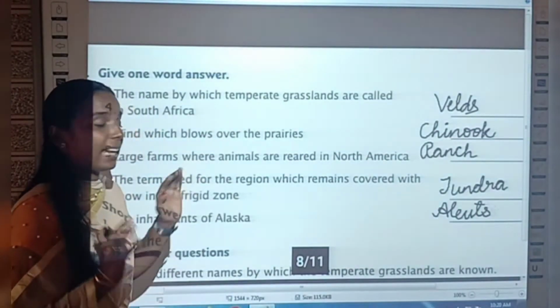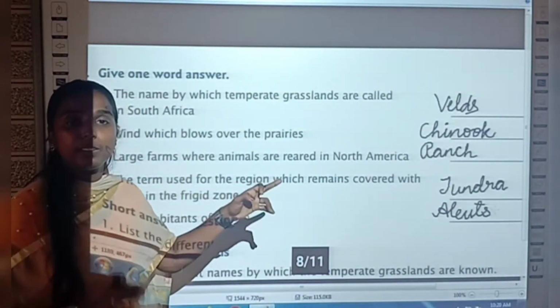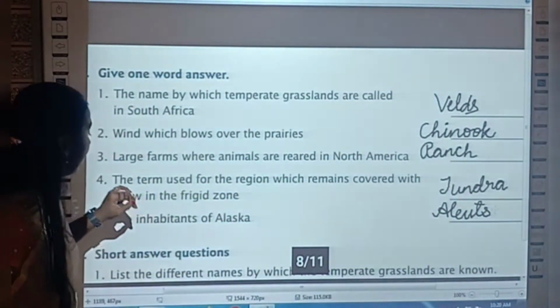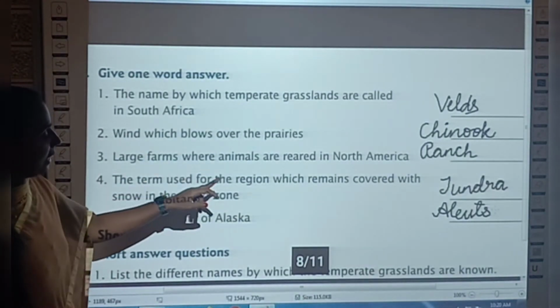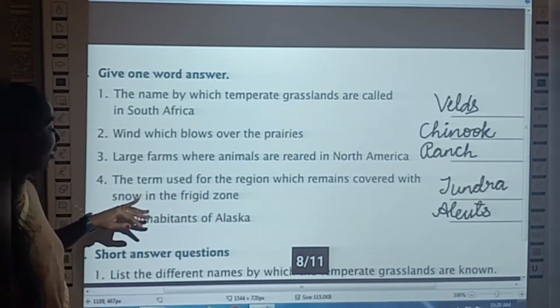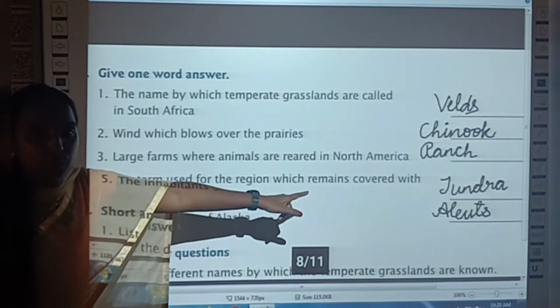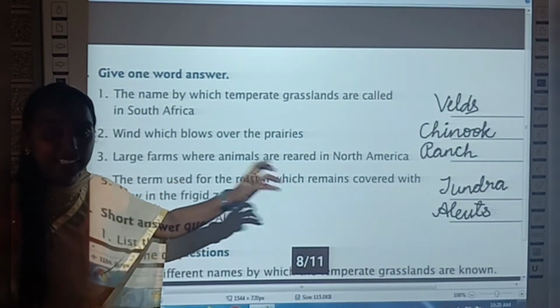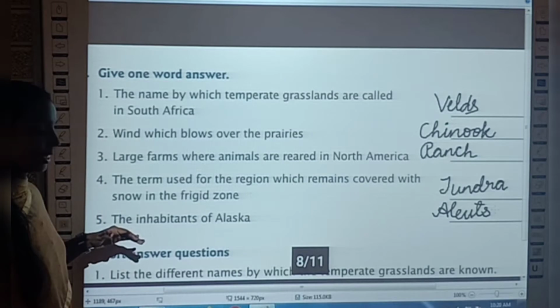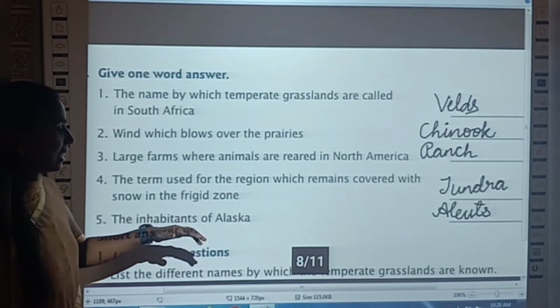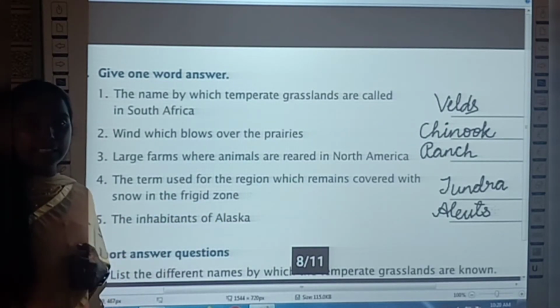The term used for the region which remains covered with snow in the frigid zone is tundra. And the last question, the inhabitants of Alaska are known as Aleutians, okay?